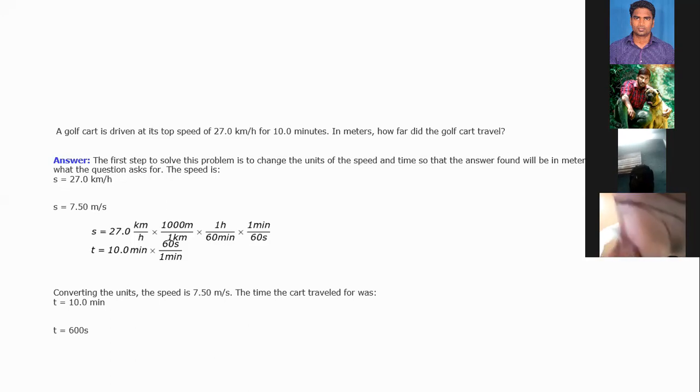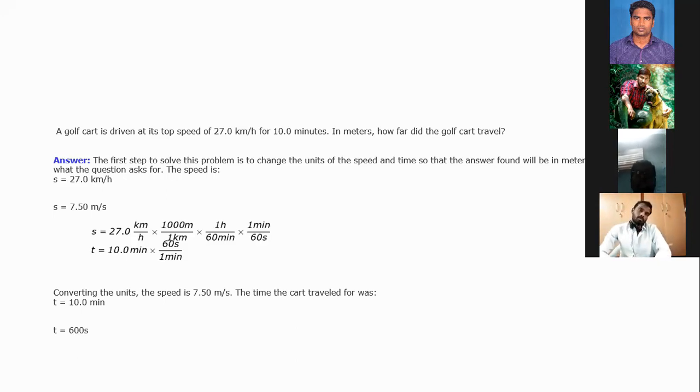Now, a little tougher one. You go ahead with that. A golf cart is driven at a speed, already given here: 27 kilometers per hour. It's in hours, not in seconds. It's an important point to listen to here. For 10 minutes, how far does the golf cart travel? Now you have to identify the total distance.